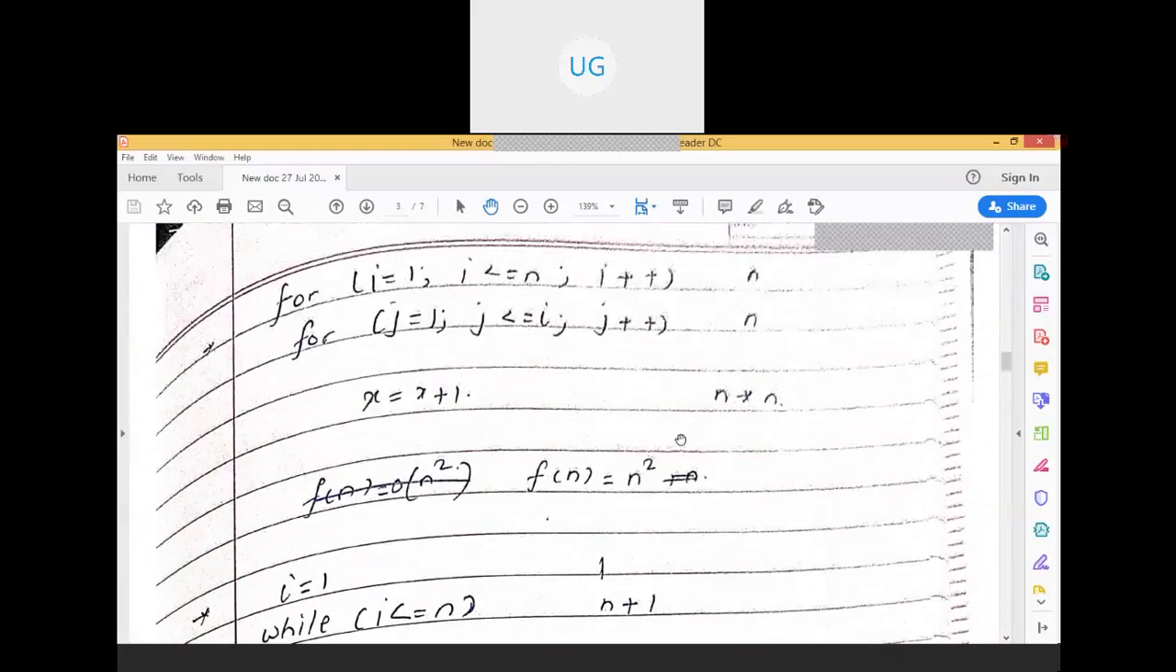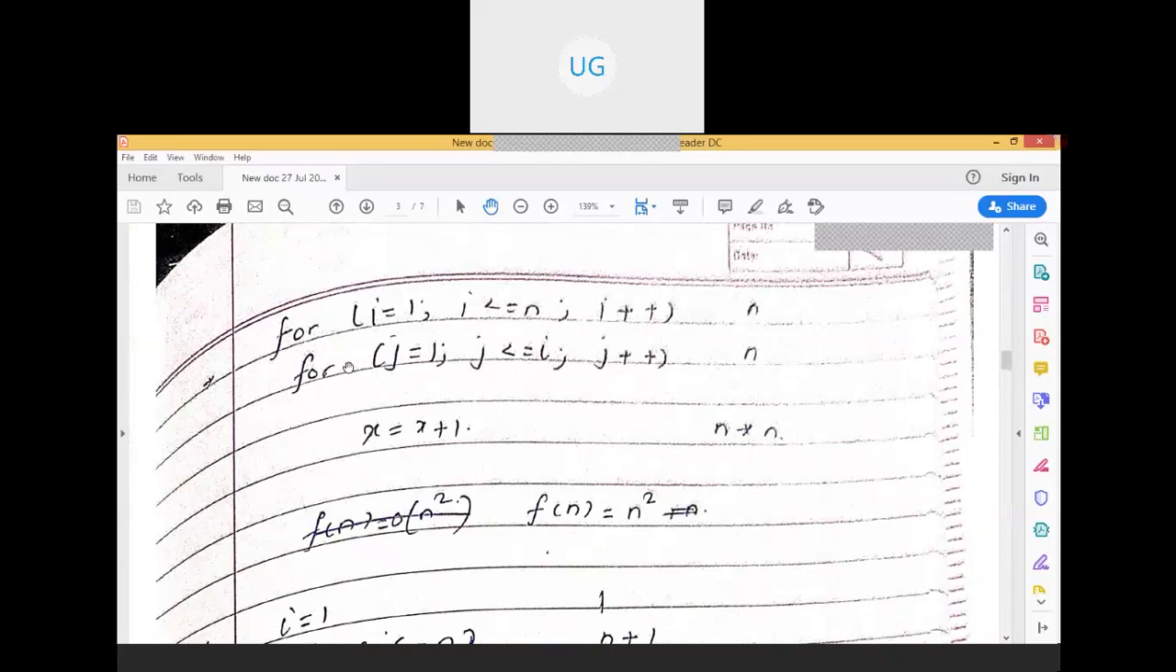Okay, next. Now this is another algorithm. It's very simple. You can look at this. For i is equal to 1 to n, i plus plus, this is going to get executed n number of times. j is equal to 1, j is less than or equal to i, j plus plus, this is going to get executed n number of times. x is equal to x plus 1.